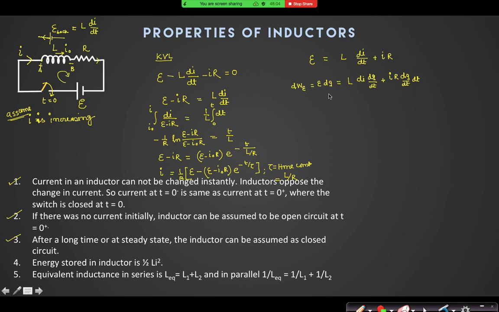Can you see this? Now if I integrate this, what will I get? Work done by the battery is equal to, look, is this I also dq by dt? Yes, sir. Plus this is I square R dt.